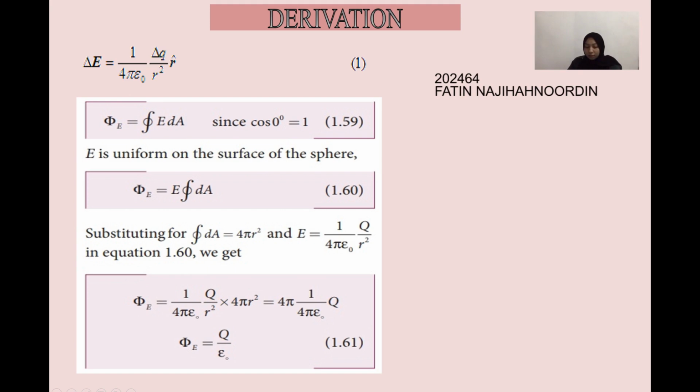If we evaluate the ratio multiplied by the surface area A, as we are dealing with a spherical surface, that means the surface area is simply 4 pi multiplied by r squared. So we can replace A with 4 pi r squared. After we do the cancellation, we are left with the electric flux in this case equal to the closed integral of E dA equals Q inside the region divided by epsilon naught. So that's how we got the final equation for the derivation.